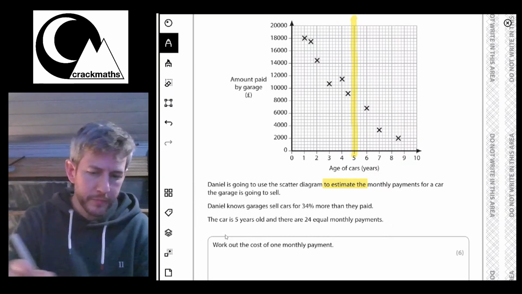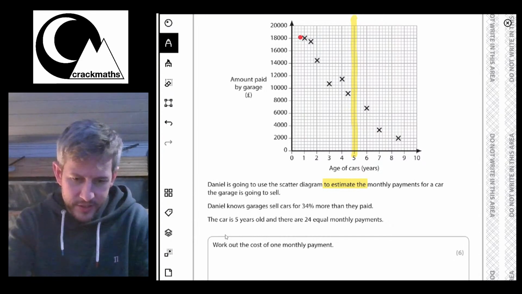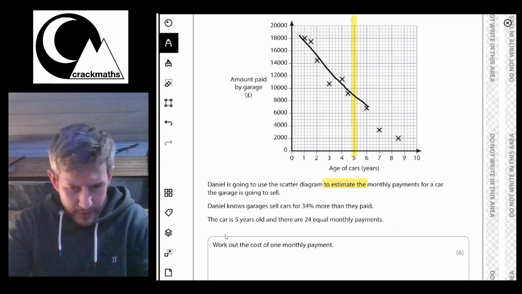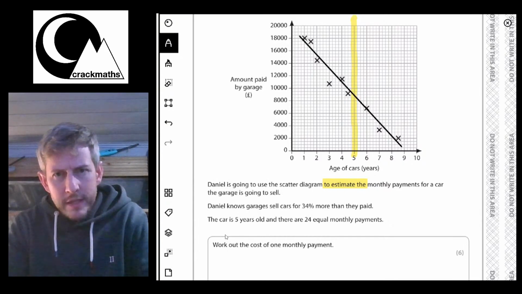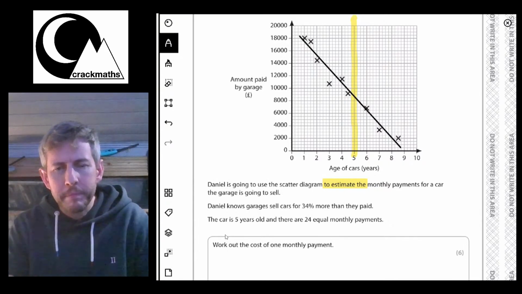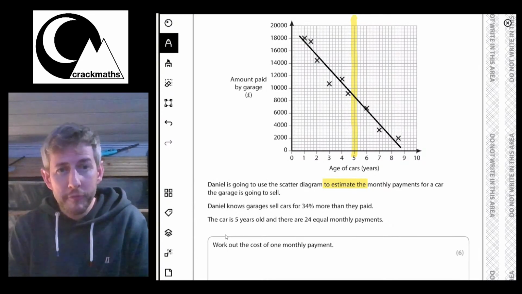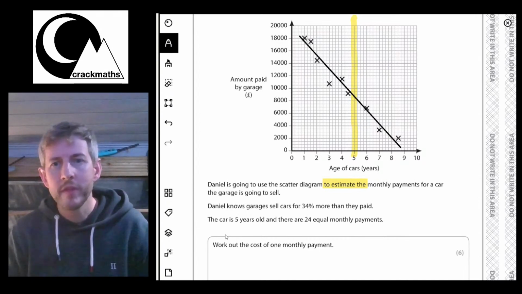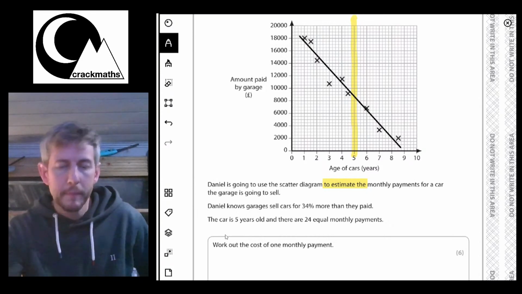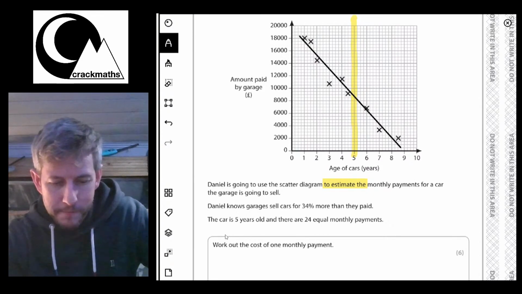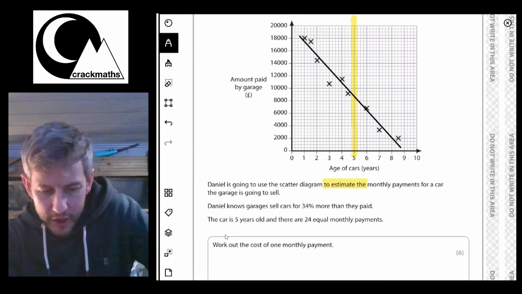So what I need to do is put on a line of best fit. A line of best fit is just a straight line that goes through the points, well, not as many of the points as possible, but has an equal amount of points on both sides. Your line of best fit should not go longer than your data, because we don't actually have any information on the cars outside of this data range. But in this diagram, there's not much chance of doing that either. So we've got our line of best fit.